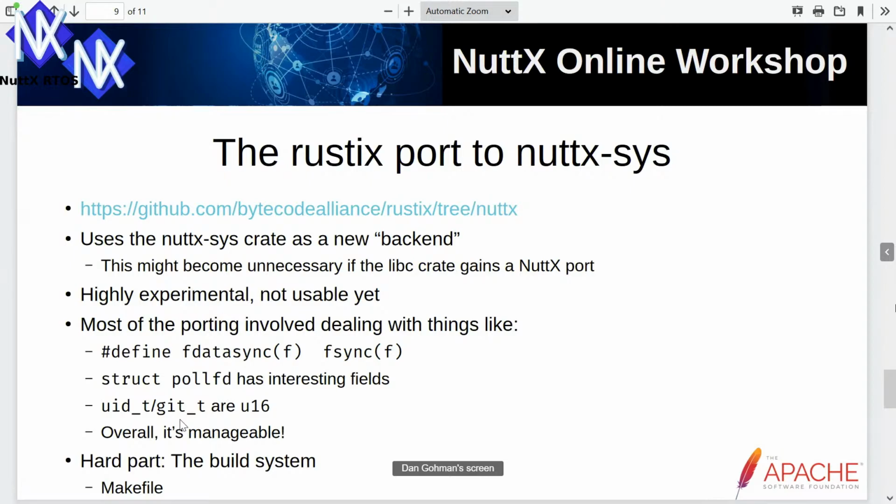The hardest part I ran into in all this work is the build system. Trying to work with the nuttx apps and the makefile there, trying to get Rust to work in a form that looks like what the makefile is expecting, was quite difficult. And so that's the part that I struggle with. And so if people are interested in working on helping incorporate Rust code and helping build Rust code for nuttx, I'd be interested in seeing what people are interested in.